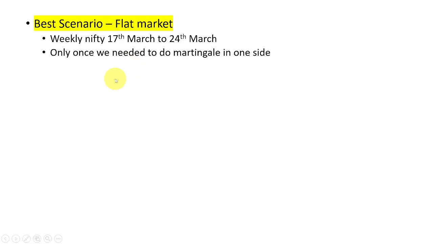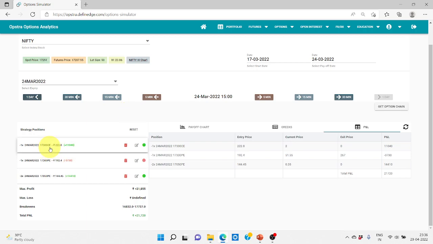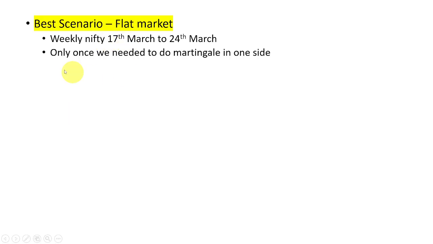So that's what I have given here. Only once we needed to do martingale, and only on one tested side, that is the put here. When the market is flat, as you can see, we started at 17,300 and we ended at 17,251, and there was not a very big move on either side. So it's a flat market. This is the best scenario, where we get profit very easily.